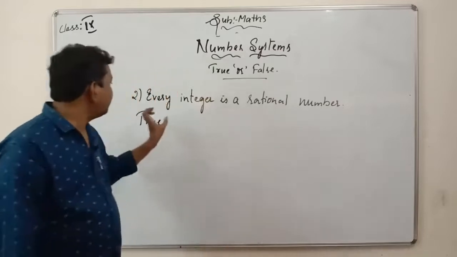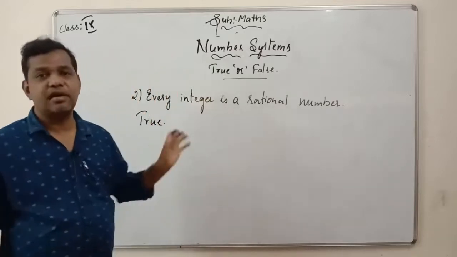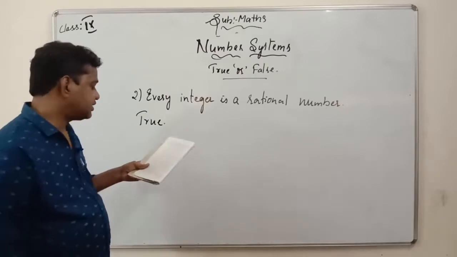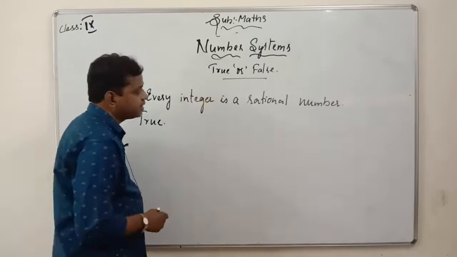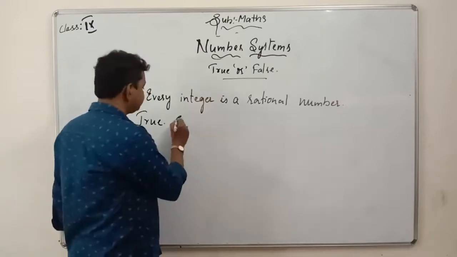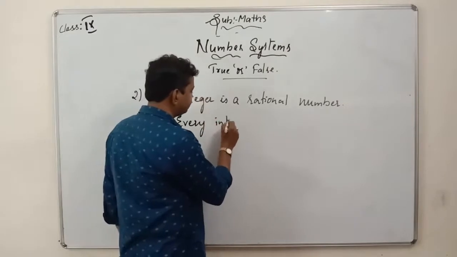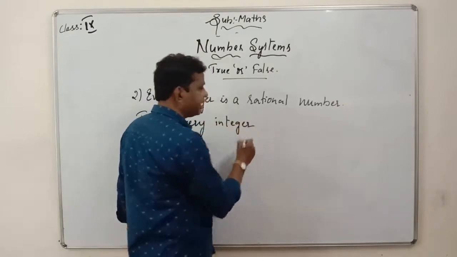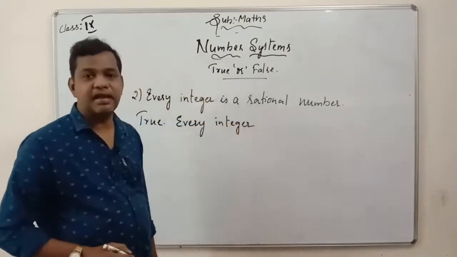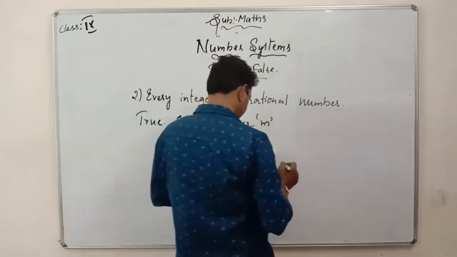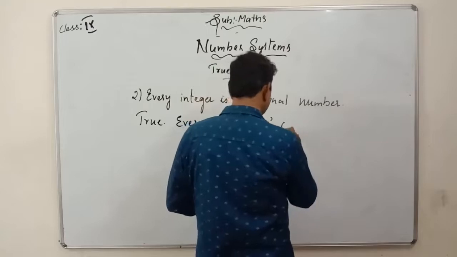So every integer is a rational number. So my answer is true. Why? Because every integer m can be represented in the form of p by q. If I take any number, for example m, every integer m can be expressed.